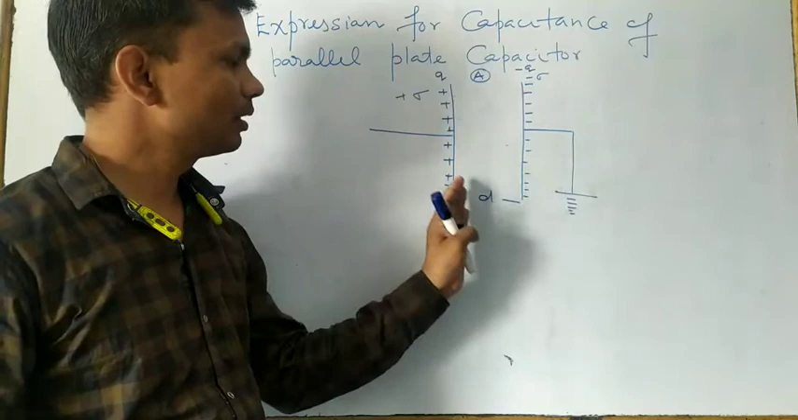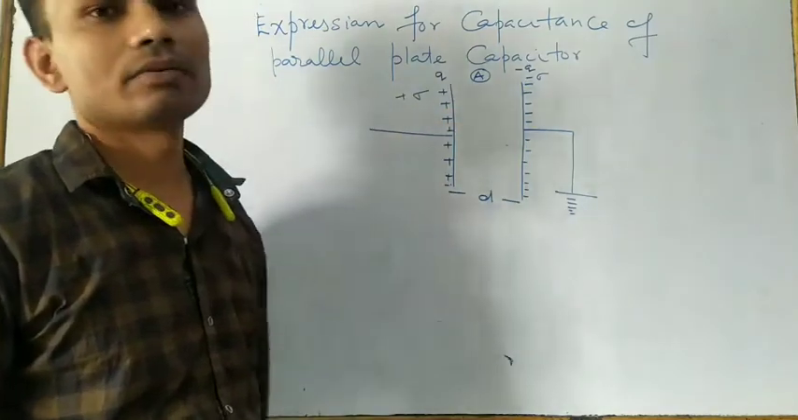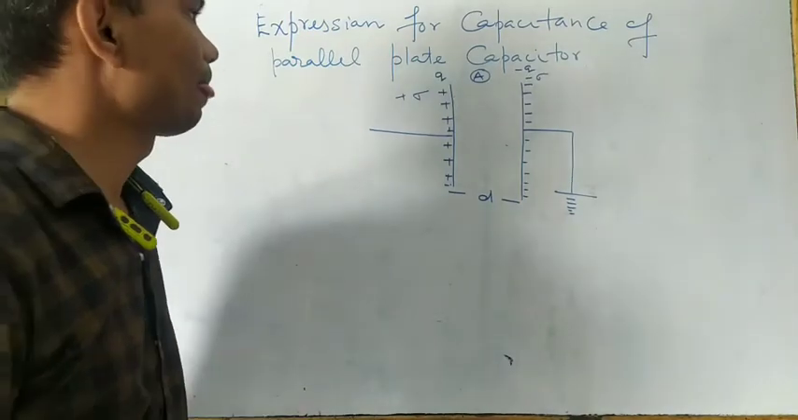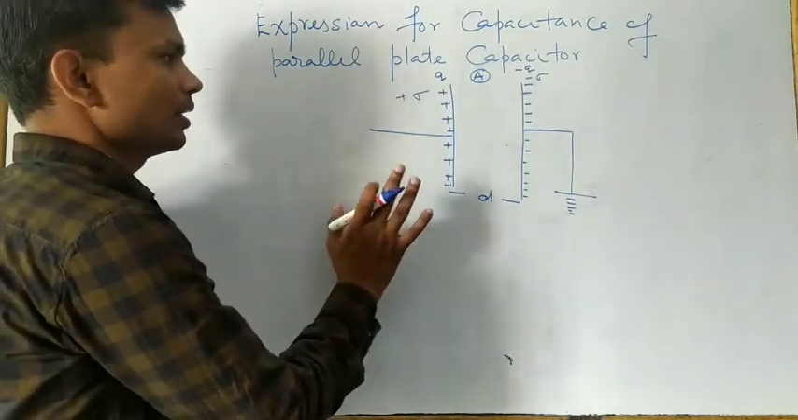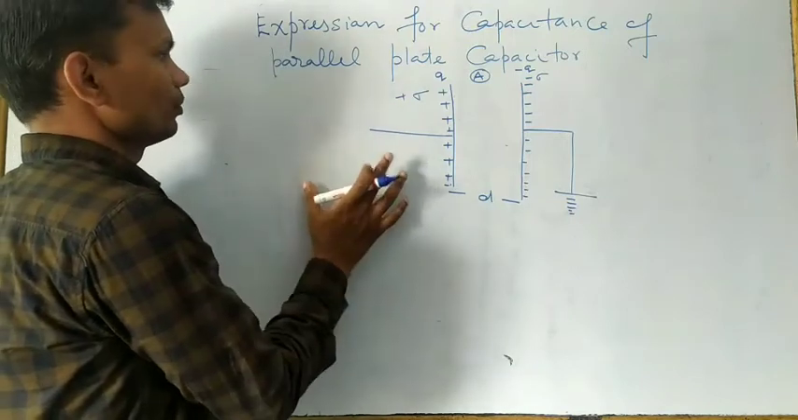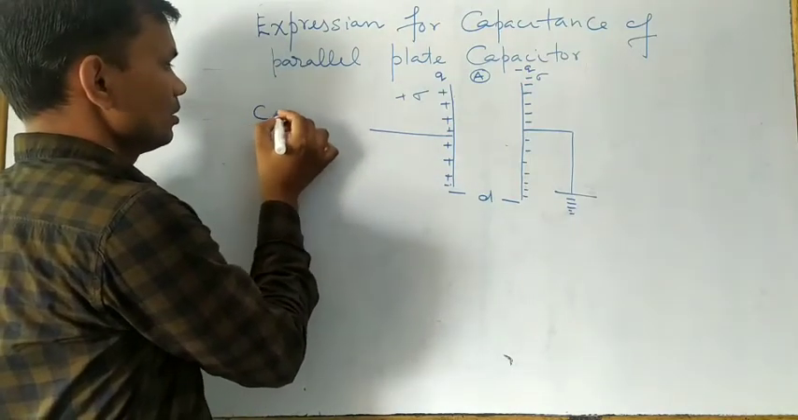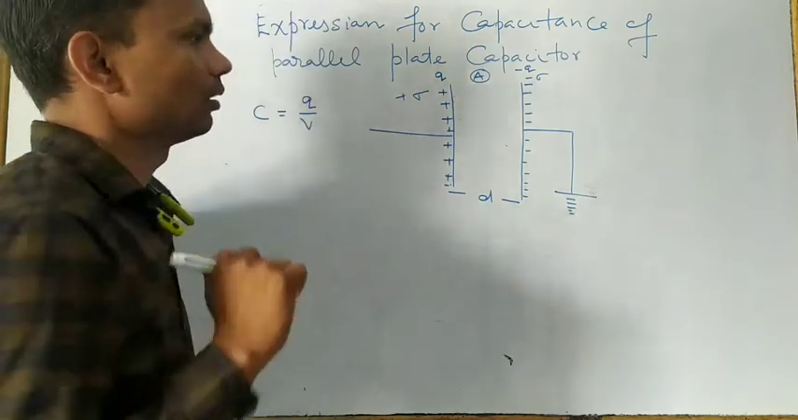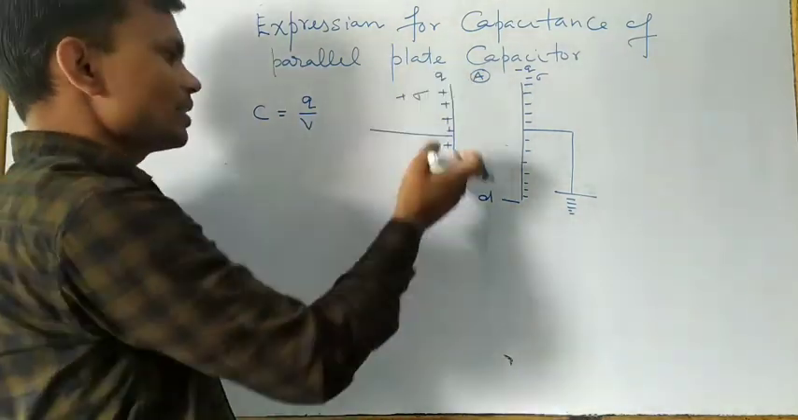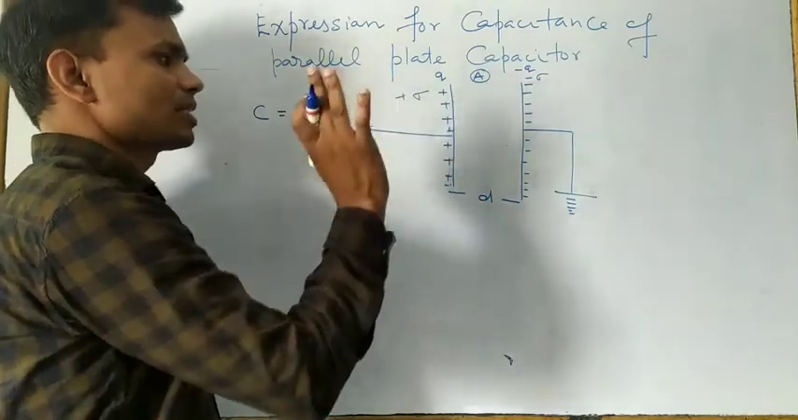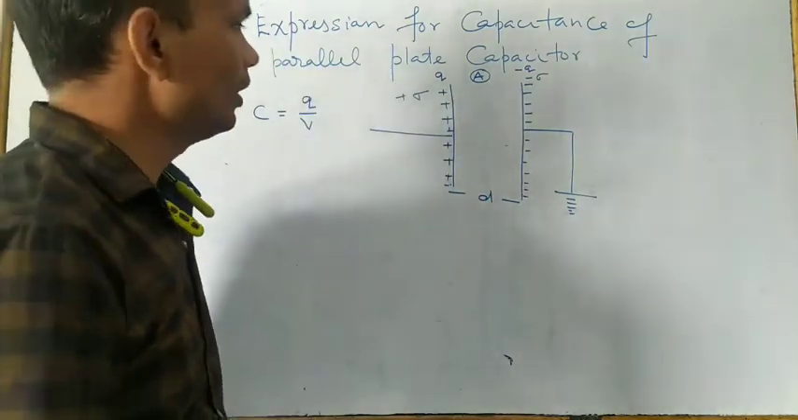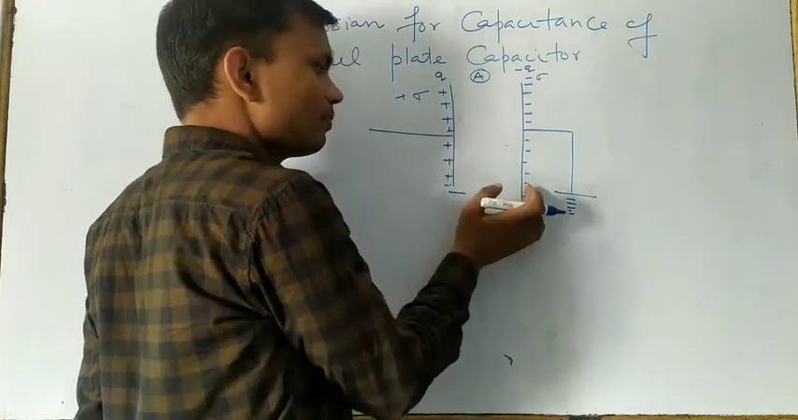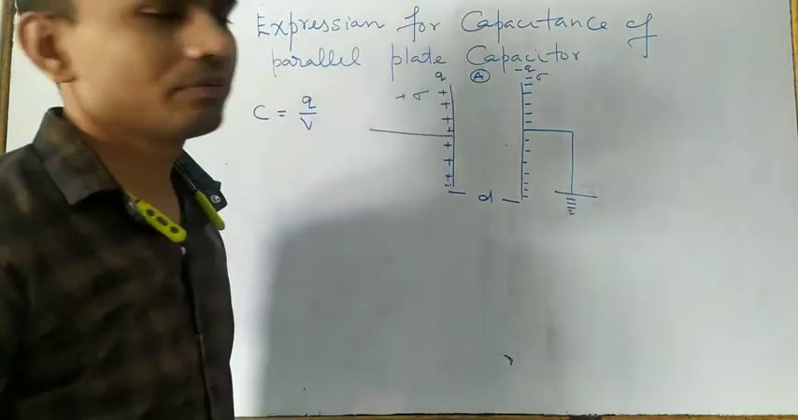Now we want to calculate the formula for the capacitance of this parallel plate capacitor. So here you have to see that in general we know only one formula, C equals Q by V. This is the Q value, and we know how much charge there is, because we are supplying it. Only the potential difference between these two plates we want to calculate.